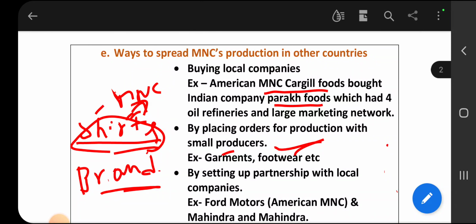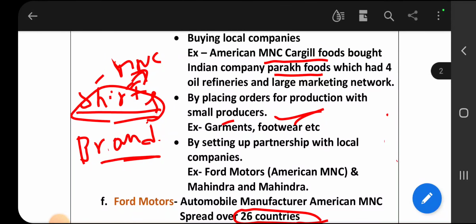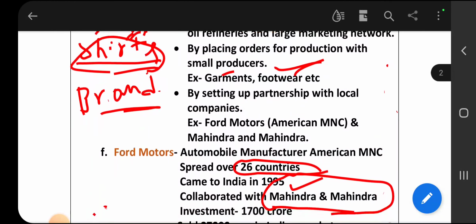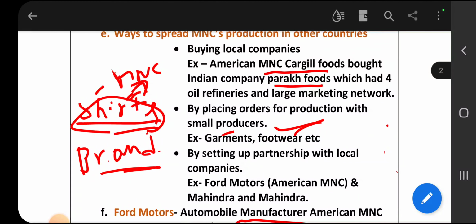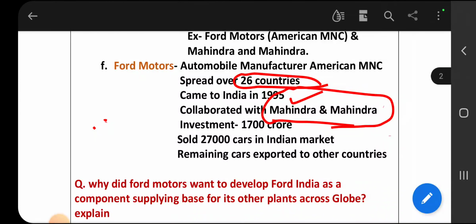So the question is ways to spread MNCs' production in other countries: buying local companies, placing orders with small producers, and setting up partnership. Remember these 3 points, then you can make sentences.